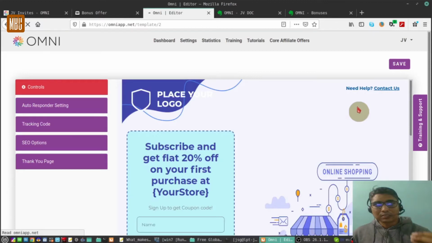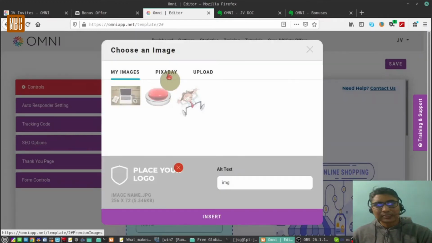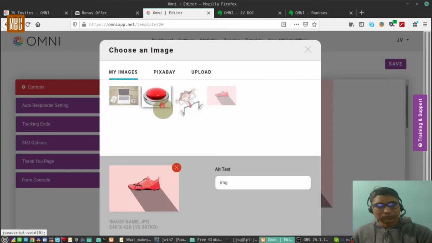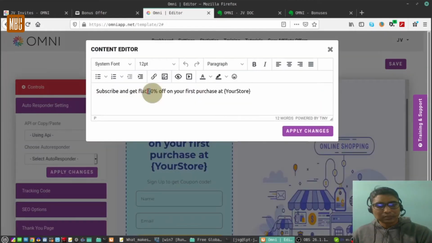This is fully customizable. You can click here and you can change the logo. You can select it from Pixabay if you want. So let's choose this. This is quite okay. So let this be the logo. You can fully customize this. Suppose you want 30% discount. Instead of apply the changes, you need to give your store name over here.